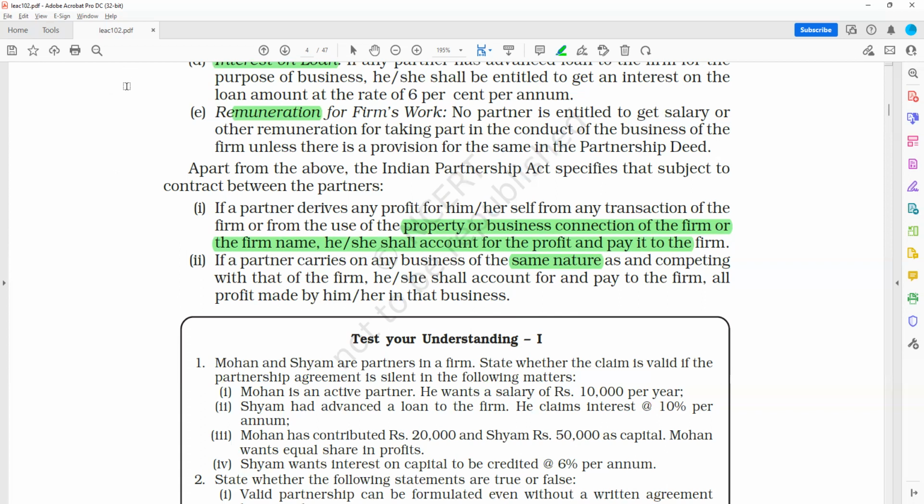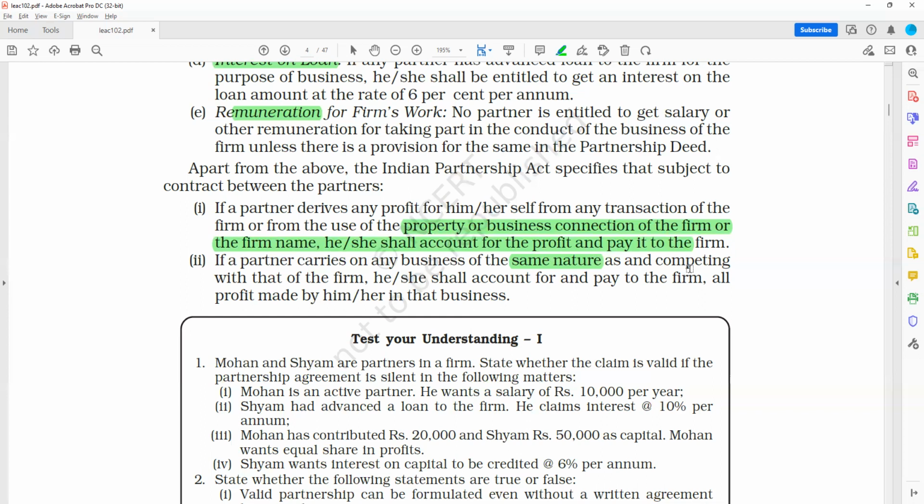Okay. Similarly, what this first point means: if a partner derives any profit for himself or herself from any transaction of the firm, or from the use of the property or business connection of the firm or the firm name, he shall account for the profit and pay it to the firm. What does this mean? The firm has a big land or a big farmhouse wherein events are held frequently, and the firm gets a rent of approximately 20,000 or 50,000 rupees per night or per day.